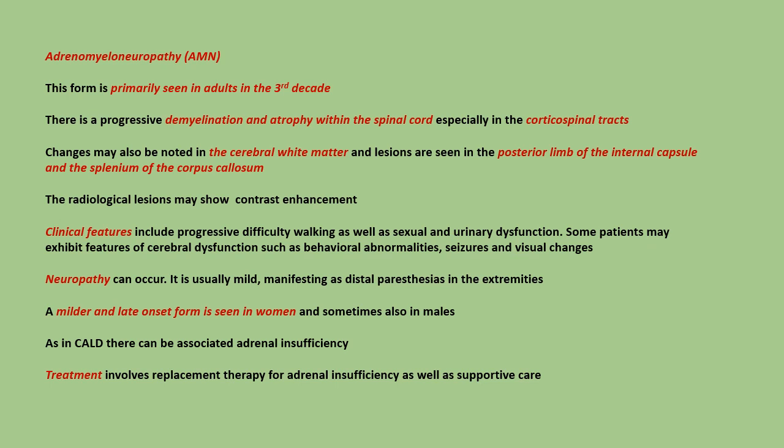Adrenomyeloneuropathy: this form is primarily seen in adults in the third decade. There is progressive demyelination and atrophy within the spinal cord, especially in the corticospinal tracts. Changes may also be noted in the cerebral white matter, and lesions are seen in the posterior limb of the internal capsule and splenium of the corpus callosum. The radiological lesions may show contrast enhancement.